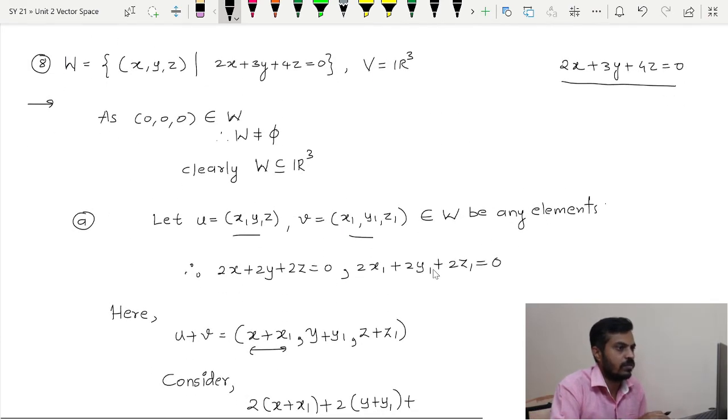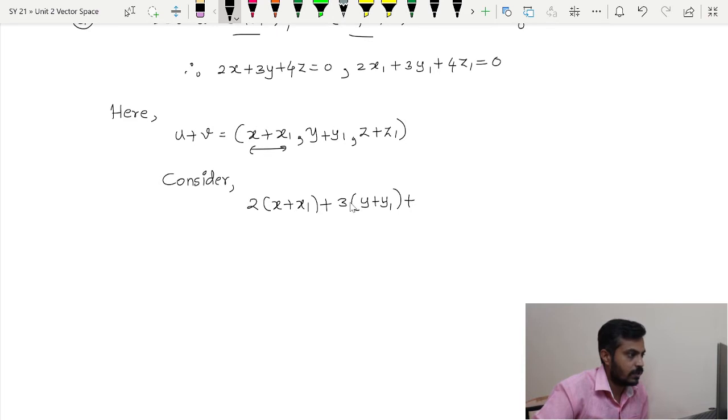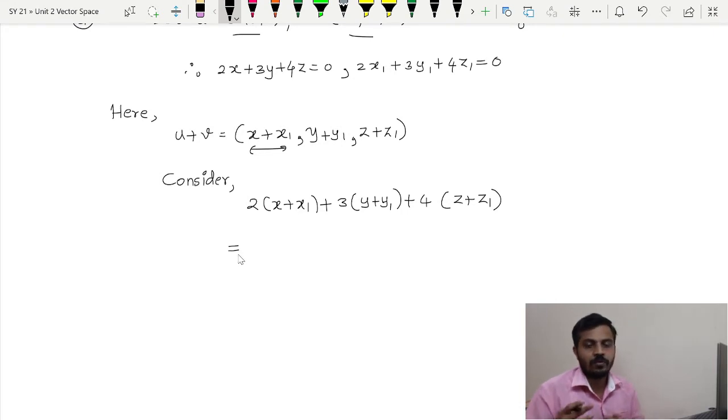Oh, it was 2x plus 3y plus 4z. Okay, let me make that change. So plus 3 times (y plus y1) plus 4 times (z plus z1). Now if this answer comes out to be 0, then we will say that U plus V is a solution of the system, and thus U plus V belongs to W, and therefore you know the rest of the things.